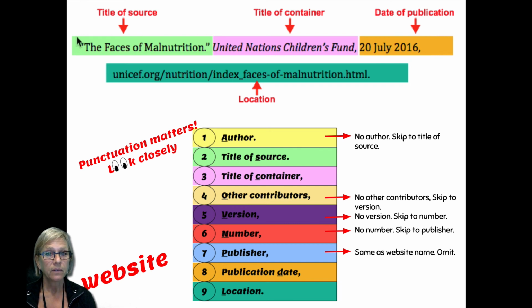In this instance, UNICEF is both the container and the publisher, so we are leaving out the publisher information and including UNICEF as just the container.